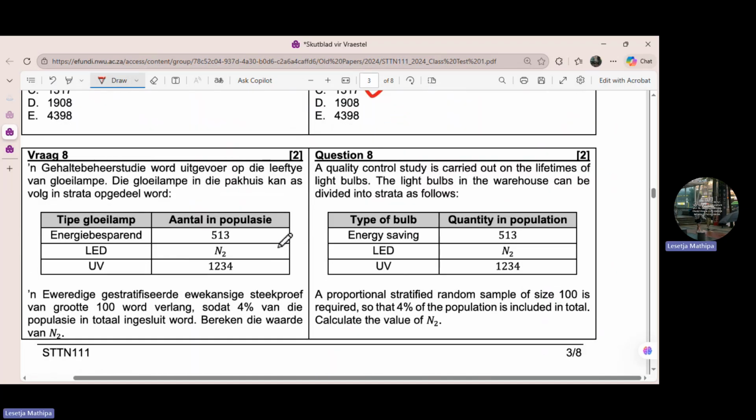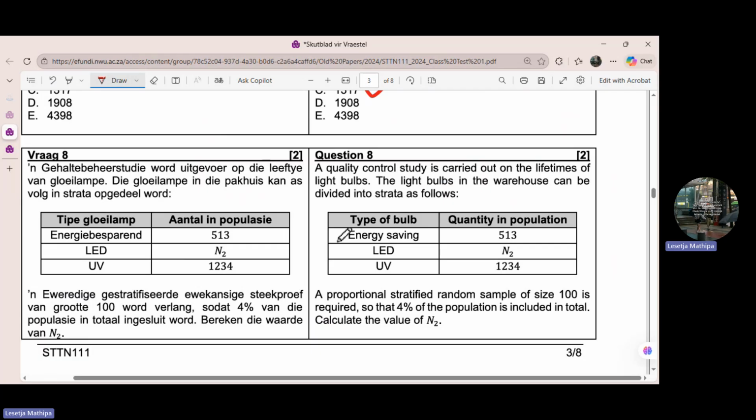Okay, now let's look at this one here. Question 8. It says a quality control study is carried out on the lifetime of light bulbs. Now, the light bulbs in the warehouse can be divided into strata as follows.